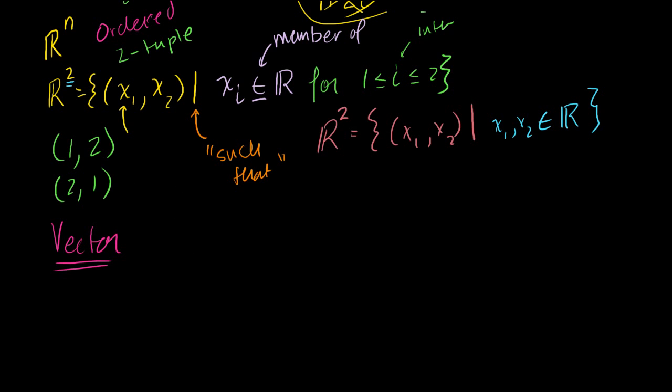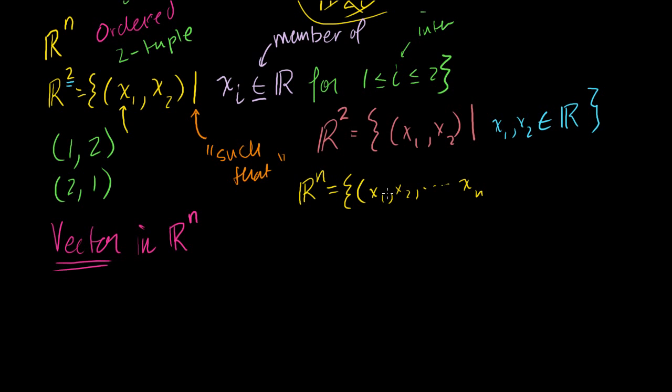So I'm going to define a vector in Rn. Actually, let me be careful. I haven't even defined what Rn is. I just defined R2 and R3. So let me define Rn. Rn is equal to the set of all ordered n-tuples. So you have x1, x2, all the way over to xn. So you're going to have n things.